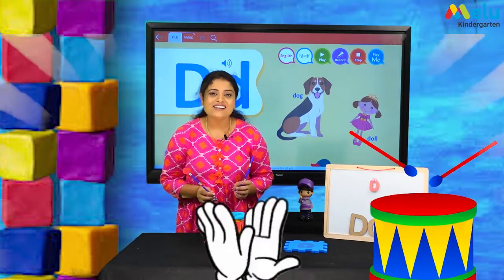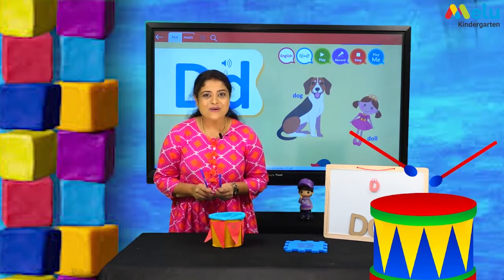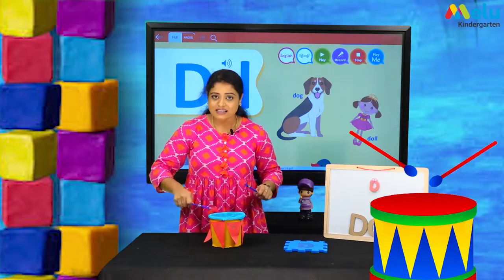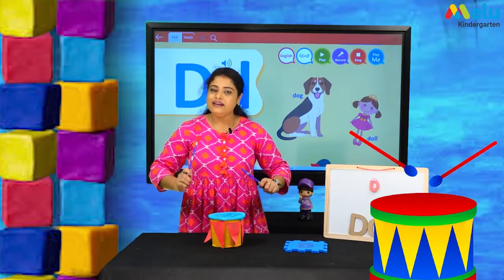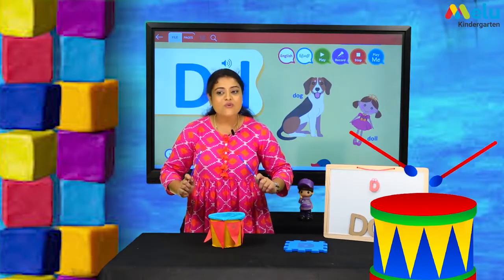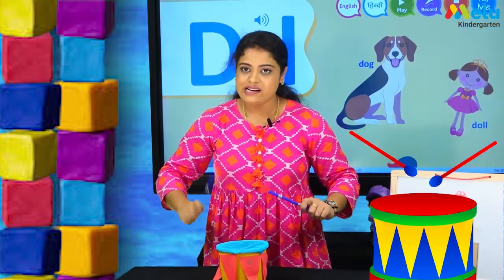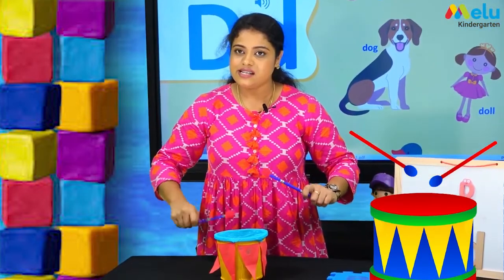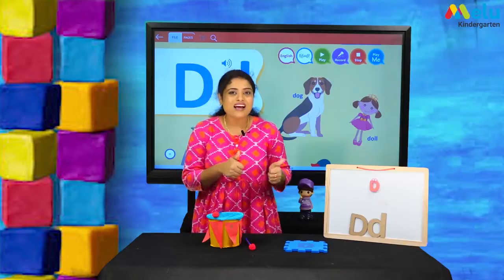Did you all enjoy playing the drum? So the action of this letter is D, D, D. What is the action of the letter? D, D, D. Yay! Give a thumbs up for ourselves.